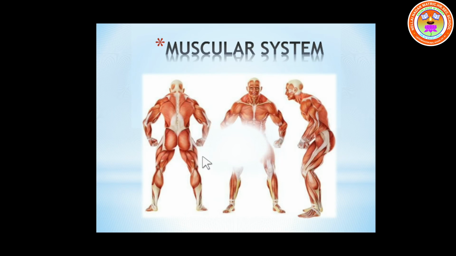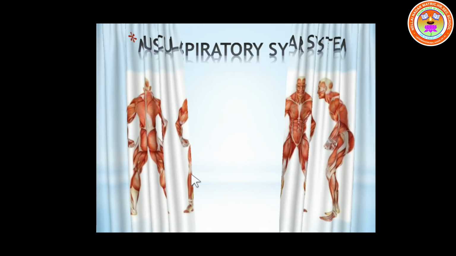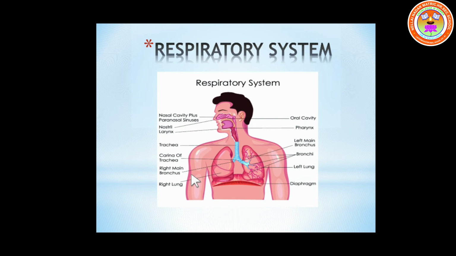And the next system is the muscular system. You know, the bones are covered by muscles throughout the body. This system we call the muscular system. And next is the respiratory system. This respiratory system consists of the lungs. It is a respiratory tract right from the nasal cavity. It ends in the alveoli.